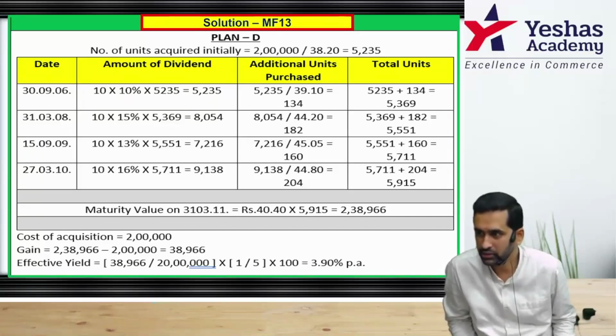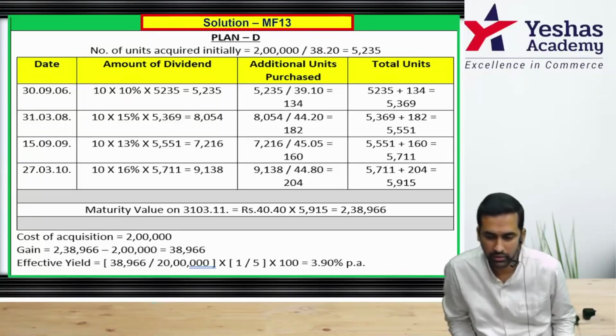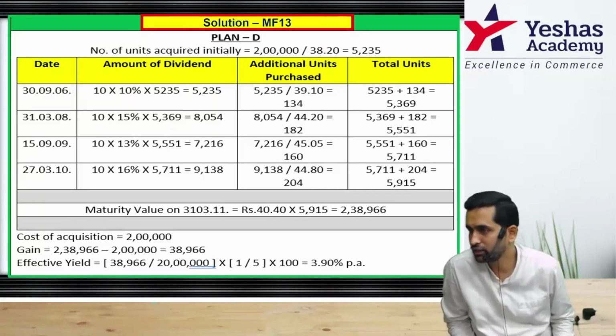I think that will give you same 5235 rupees divided by, for additional units you have to take the prevailing NAV rate, and on 30th September the rate was 39.1. When you divide you get the additional units, approximate 134.